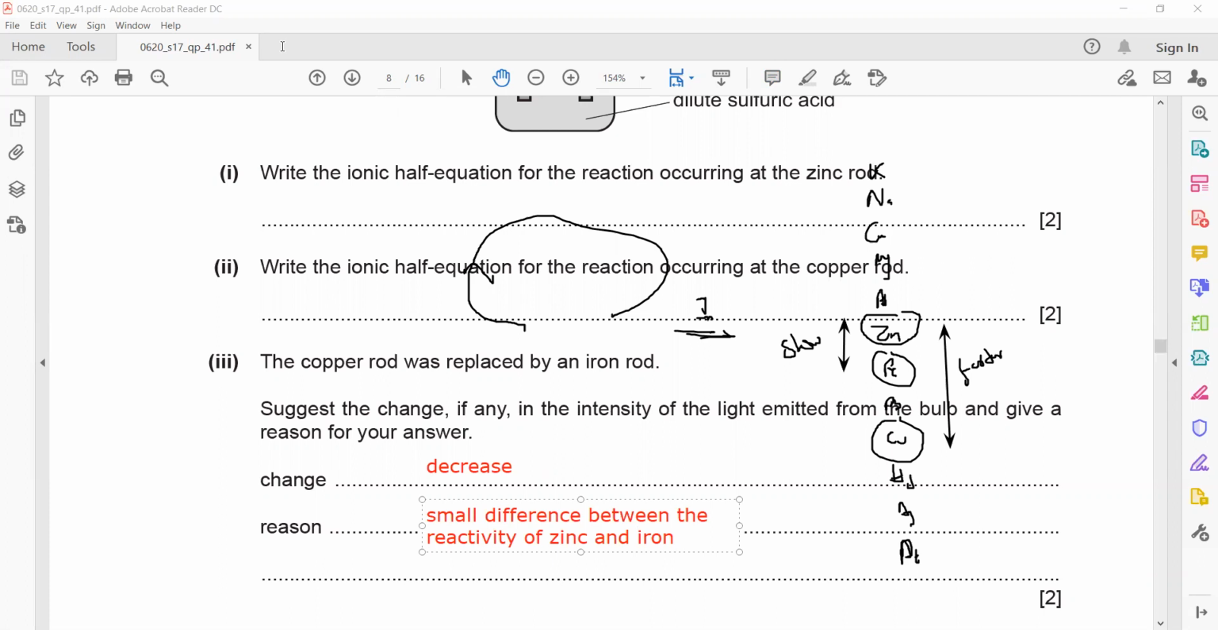If I want to produce the highest voltage, I should increase the difference in the reactivity. If I want to produce a small voltage, I should reduce the difference, like take two metals which have a small difference in their reactivity. Is it clear? Part C2, C3, sorry.